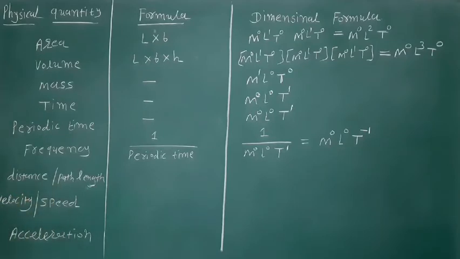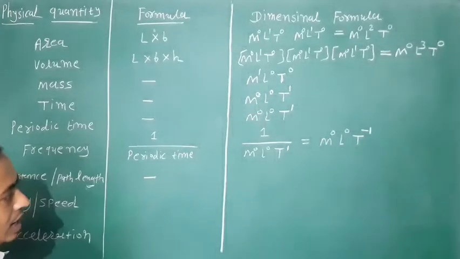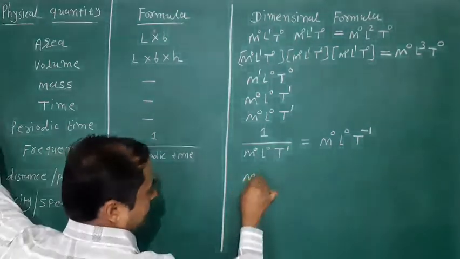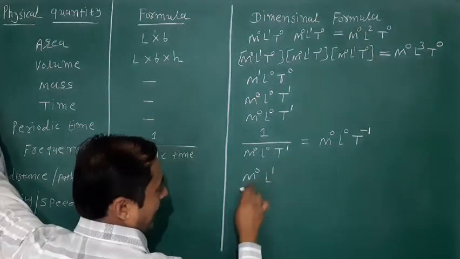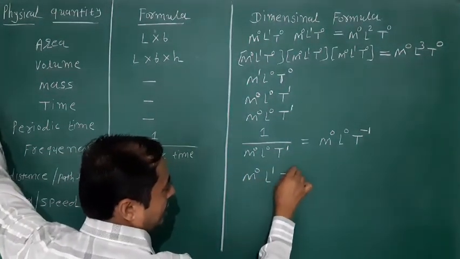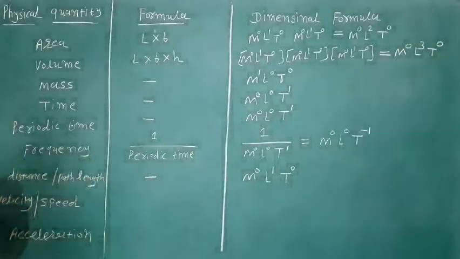Next, distance and path length. The unit of distance and path length is meter. It has no formula, but its dimension formula is M0, L1, T raised to 0.